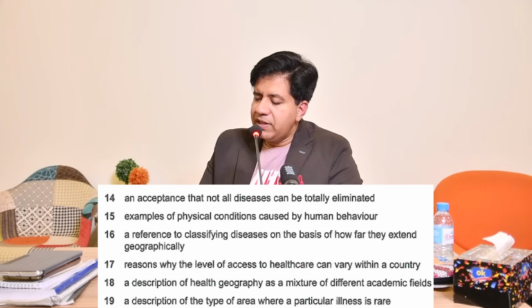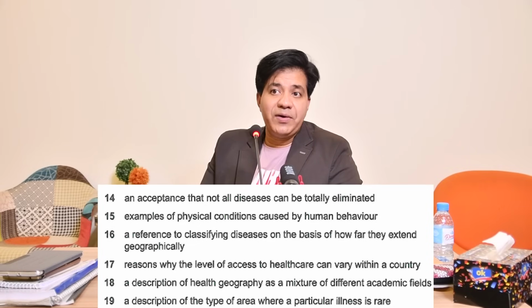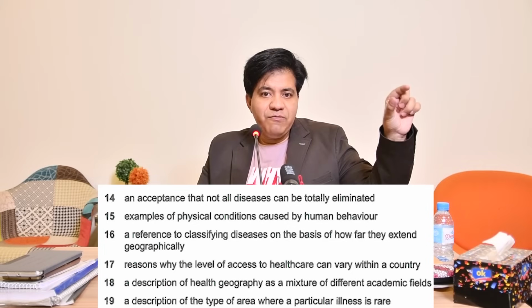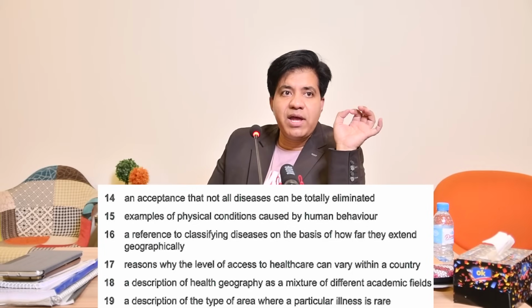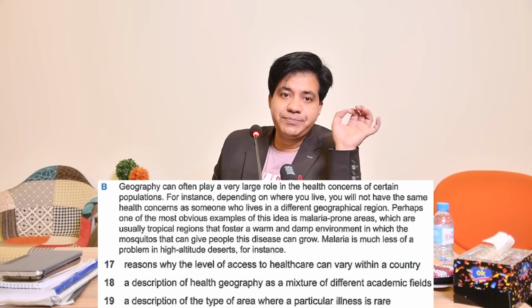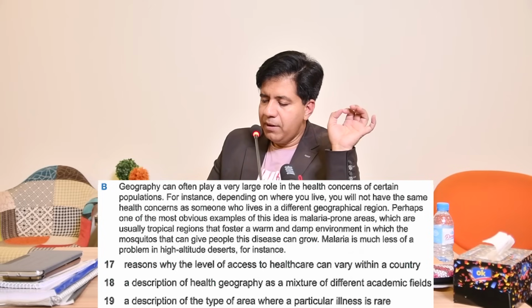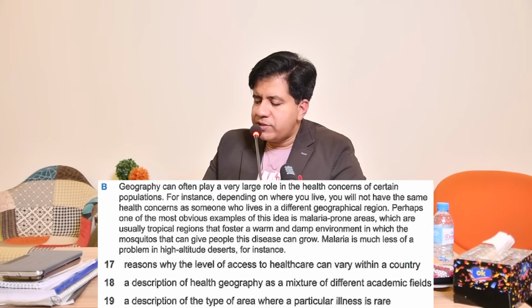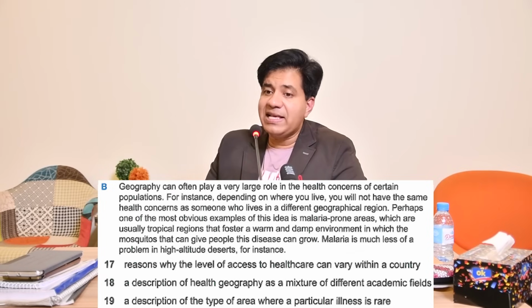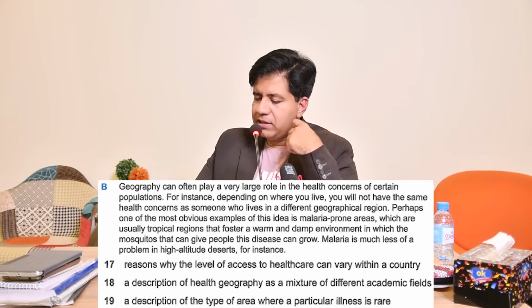Description of the type of area where a particular illness is rare. Type of area where a particular illness is rare. Go back to paragraph A and B. Particular area. For that they will use the name of area. Sorry, particular illness. They will talk about that illness.